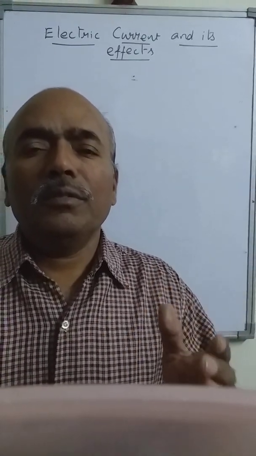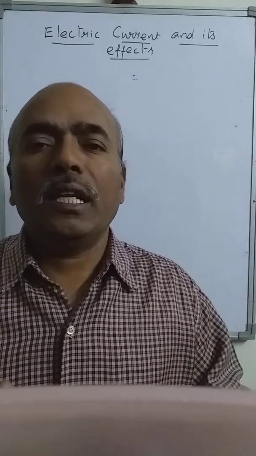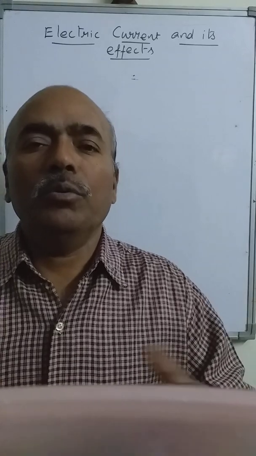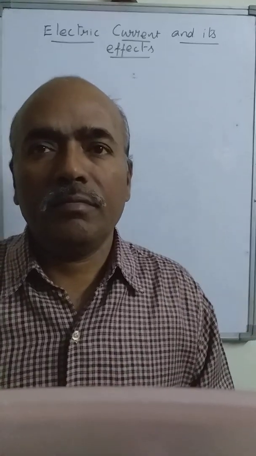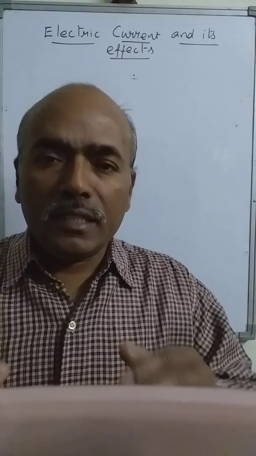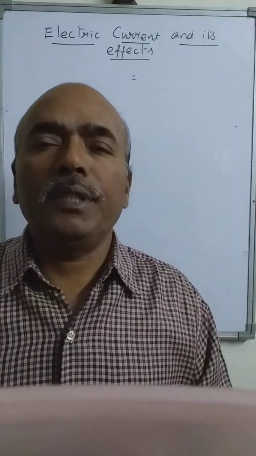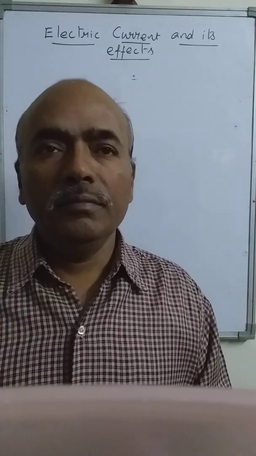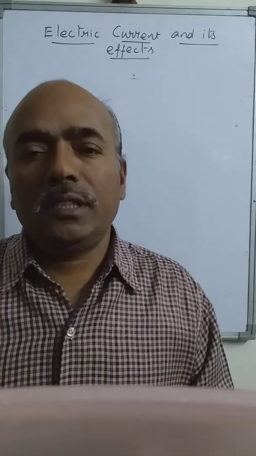So we must know how the electric current is produced, and what the sources are, and some more effects of this electric current are to be discussed. The electric current is basically what?